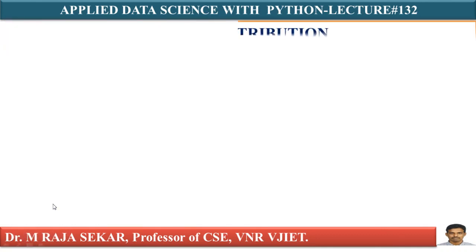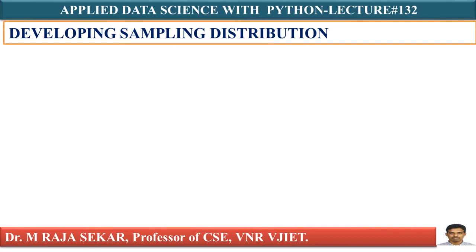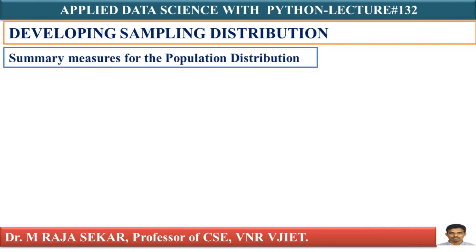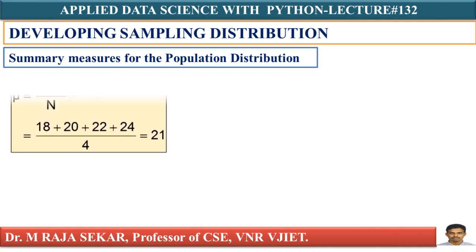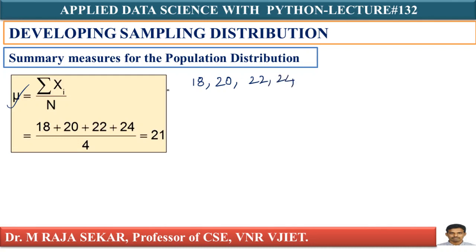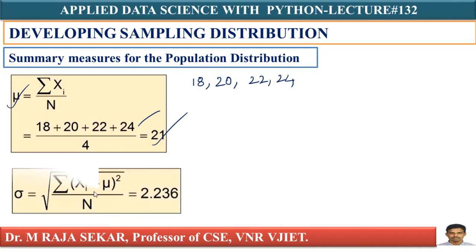Now what will we do? We will try to understand summary measures for the population distribution. My first summary measure is population mean, mu. How will I get this population mean? What are the members in my population? Age of first person is 18, second person 20, 22, 24. My mu is sigma xi by N. Sigma xi means just add, N means population size, that is 4, so mu is 21. That is the first summary measure.